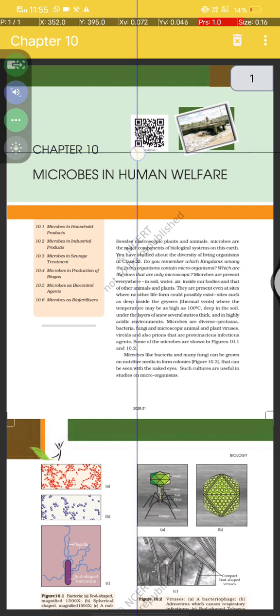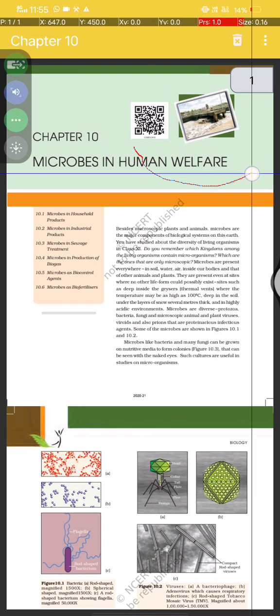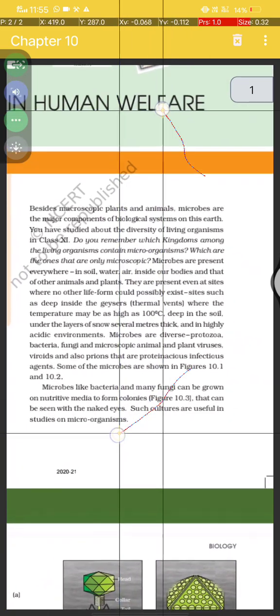Today we are going to start chapter number 10, and the chapter name is Microbes in Human Welfare. Now let's start.